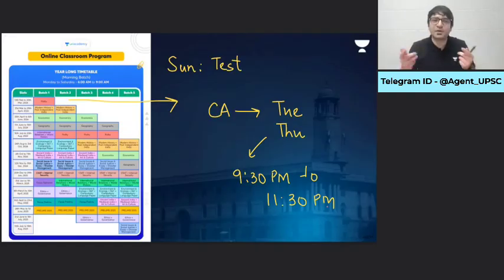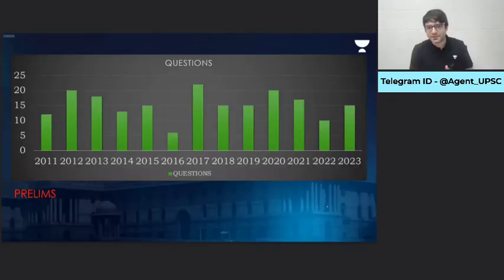But sir, what about the books? What about the notes? What should be the strategy? Every single teacher, when he or she would start the classes, would also tell you how to approach this particular subject. Apart from class notes or class PPT, what extra would an individual require to complete that syllabus? That you will have to check with every teacher. And today, I will tell you about Indian polity.